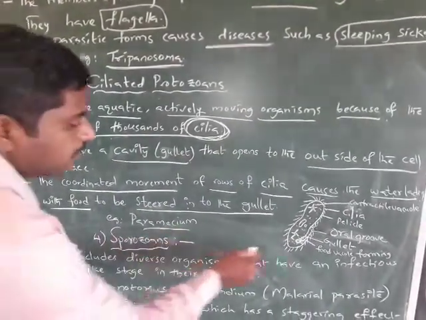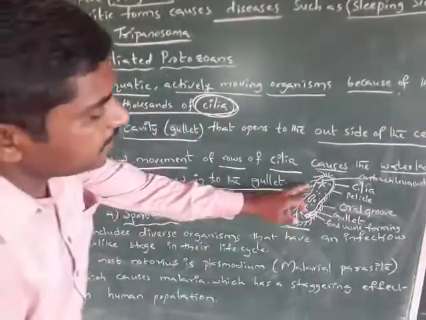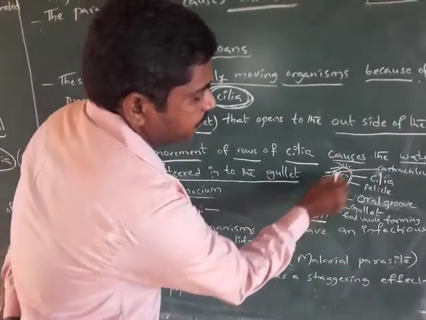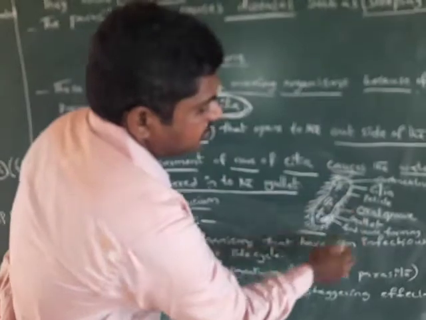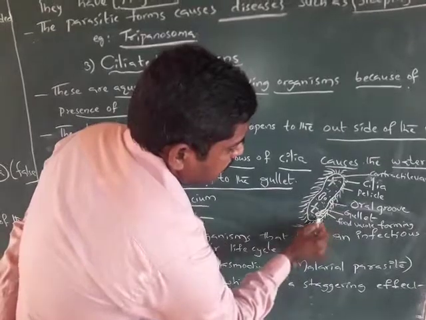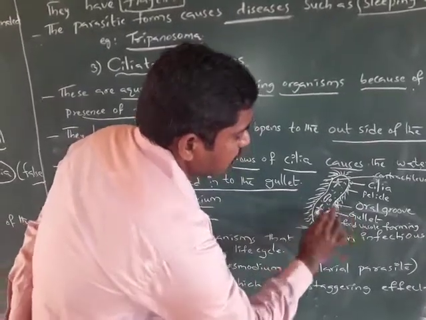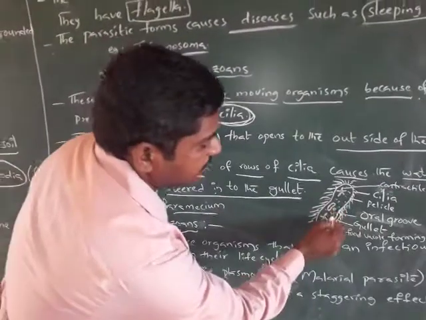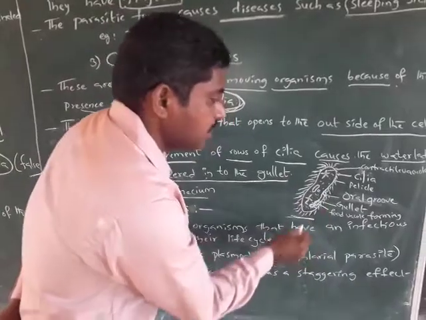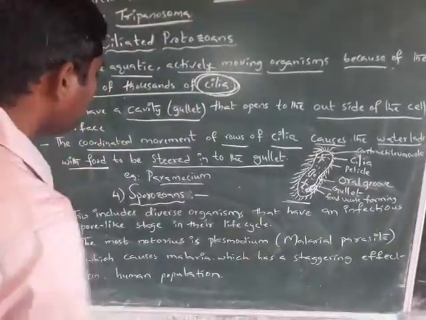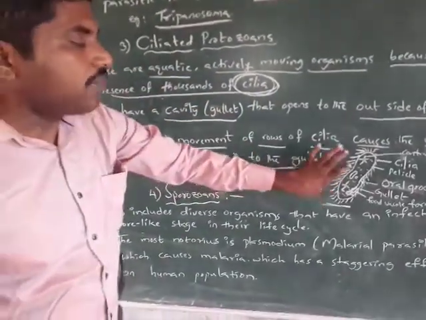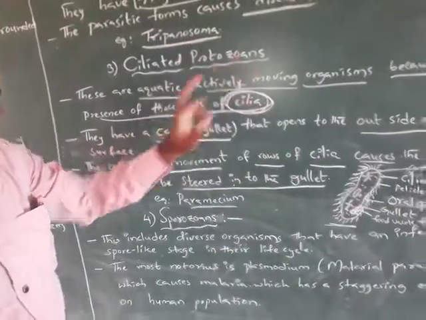Example, Paramecium. This is the outer surface with cilia, the hair-like structures. Here is the gullet, which opens into the oral groove on the outer surface of the cell. Paramecium has both a major nucleus and a minor nucleus. These are the characteristics of the ciliated protozoans, called that because they have cilia.